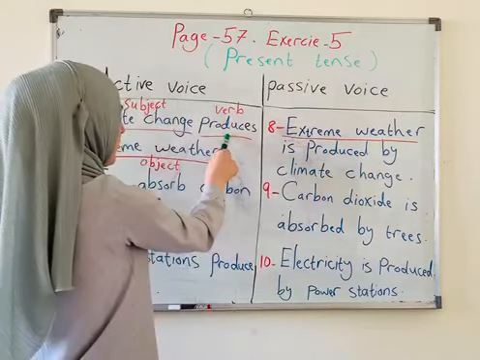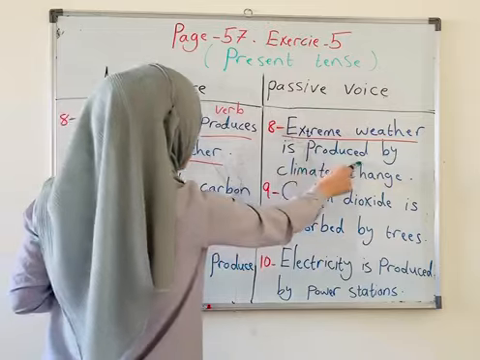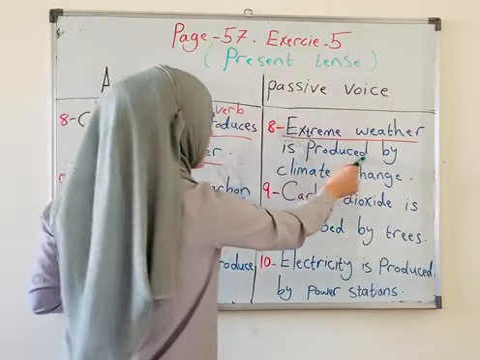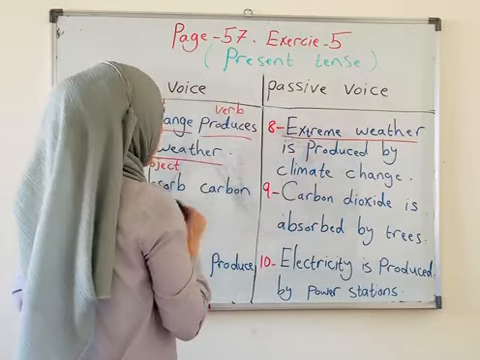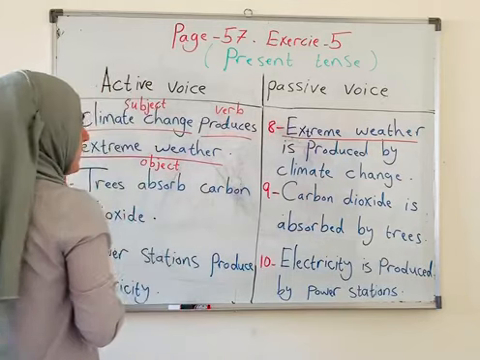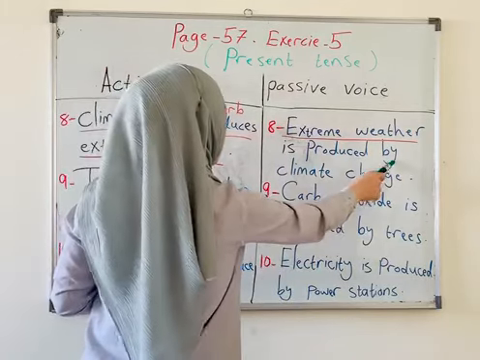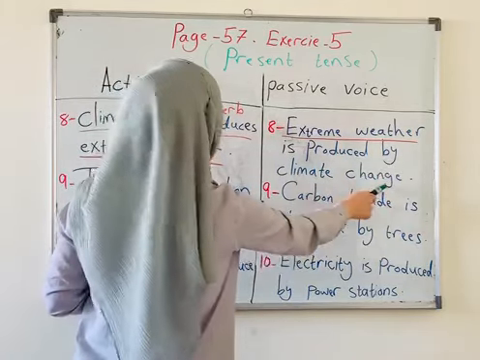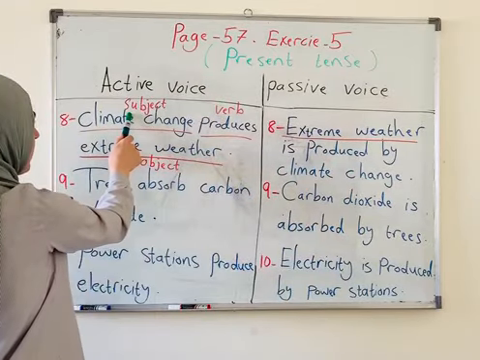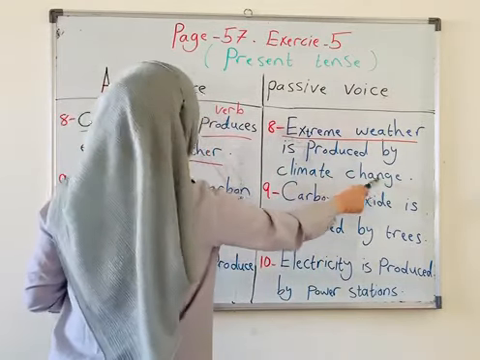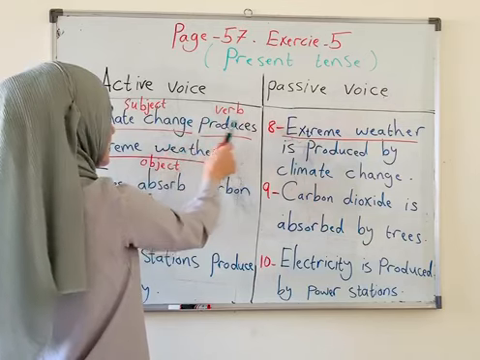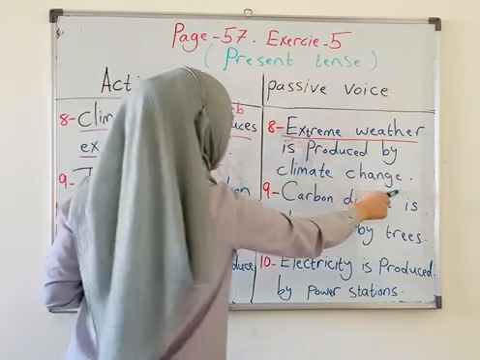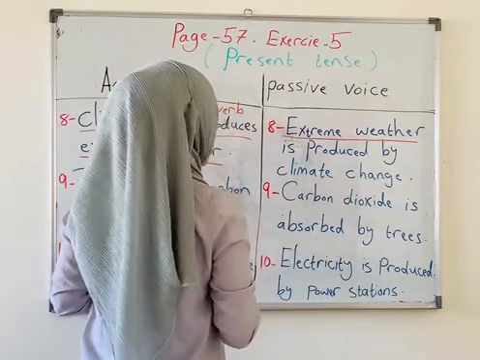Because the verb is produce and the past participle of produce is just adding D to the verb. So because it's a regular verb, we say is produced by what? By climate change. So you see, we brought the subject at the end of the sentence. Climate change is not a subject anymore. It's in here, like at the end of the sentence.